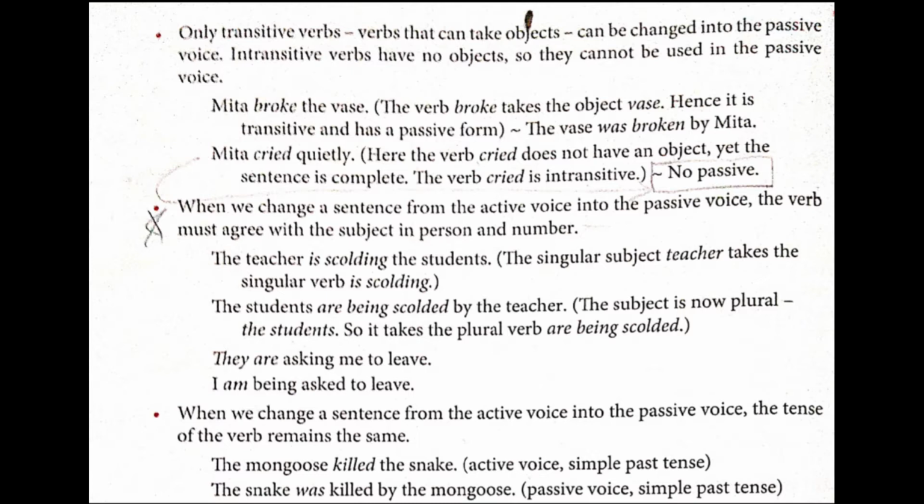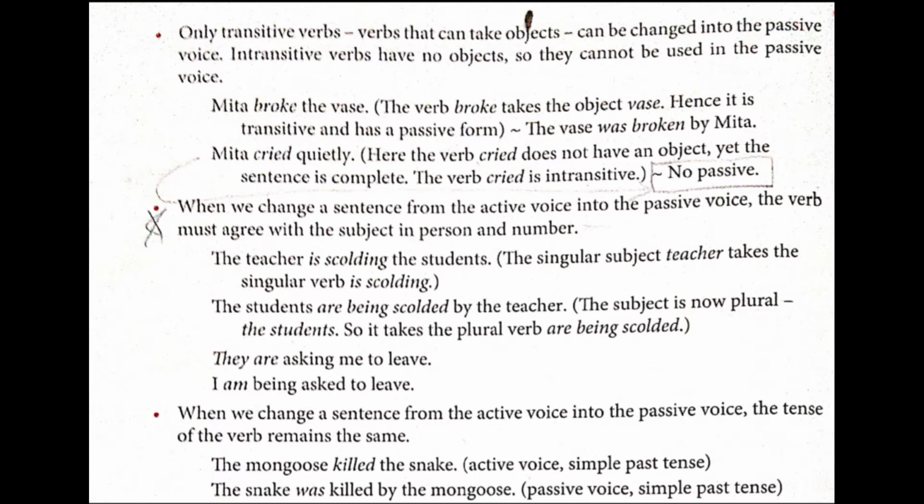Here the example is given. The teacher is scolding the students. Here the teacher is singular. The singular subject teacher takes the singular verb, is, and scolding is continuous tense. Keep in mind, is scolding the students.